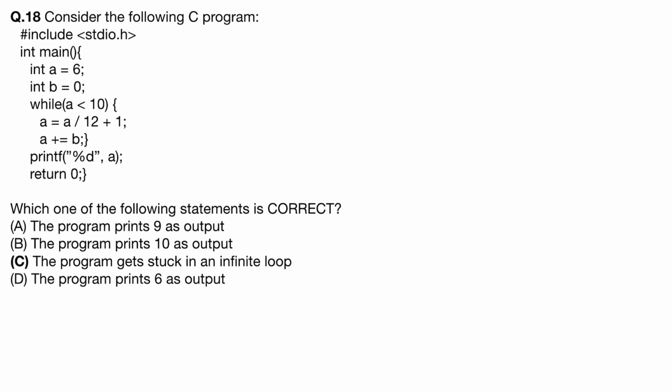Next is this program. Which one of the following statements is correct? So just run this program now and see. So a is here 6. So while a is less than 10, so a will be what? 6 by 12, this will be 0 plus 1 equal to 1, and a, b, we have to add the value with b. So b is 0, always 0. So a will be 1.